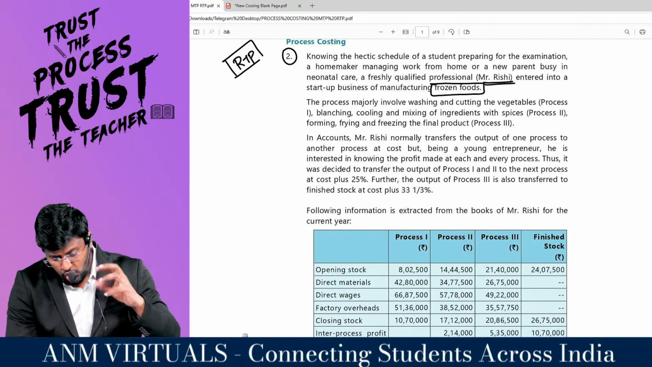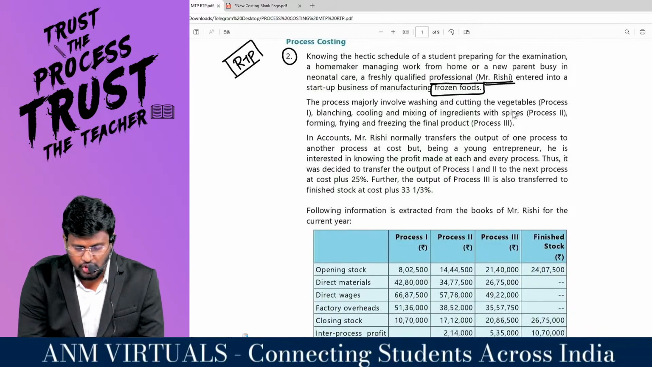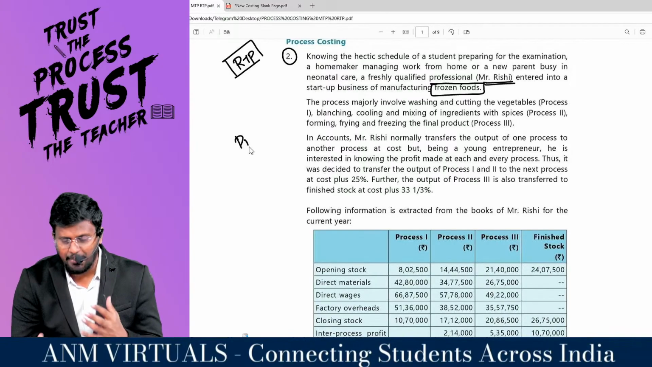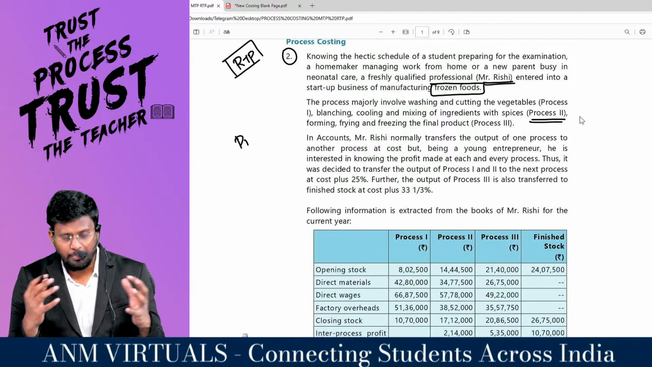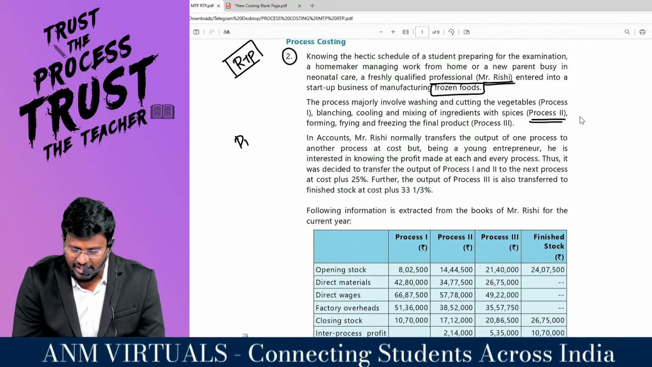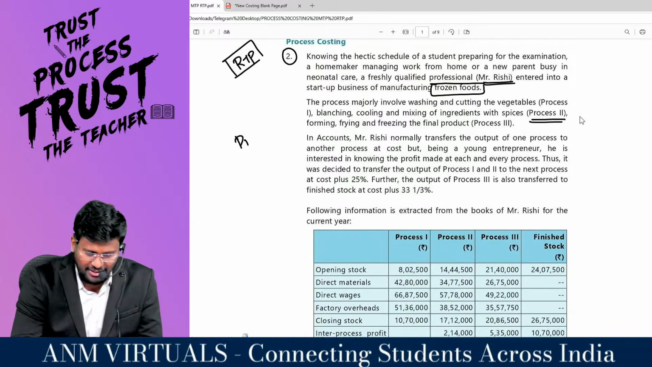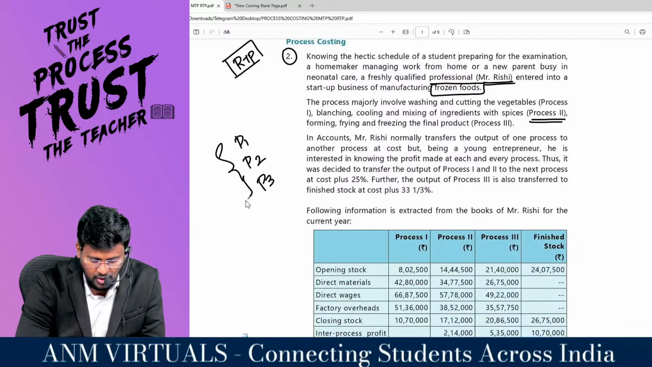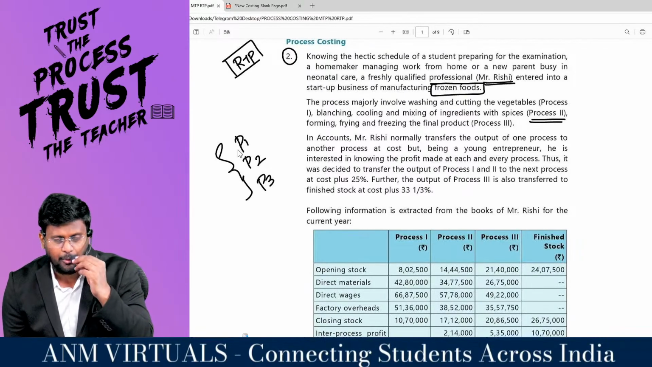The process majorly involves washing and cutting the vegetables. First you have to wash and cut the vegetables. That is process number 1. And blanching, cooling and mixing of ingredients with spices. That is process number 2. Then forming, frying and freezing the final product. That is process number 3. So basically what we have to understand is, sir, this guy is going to do 3 processes: process 1, process 2 and process number 3. Only after undergoing 3 processes is the product going to come.